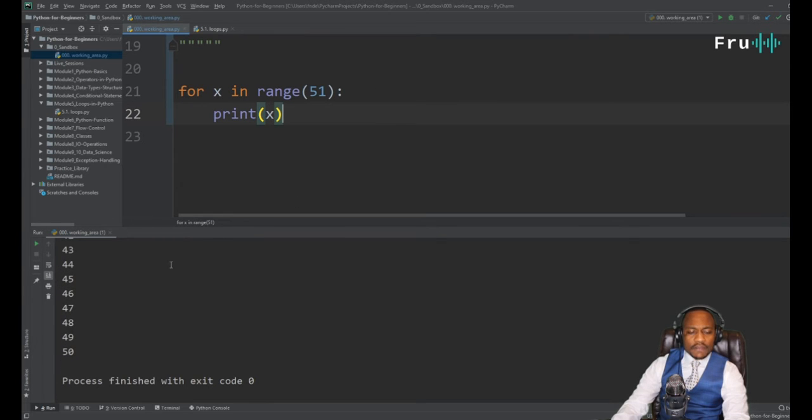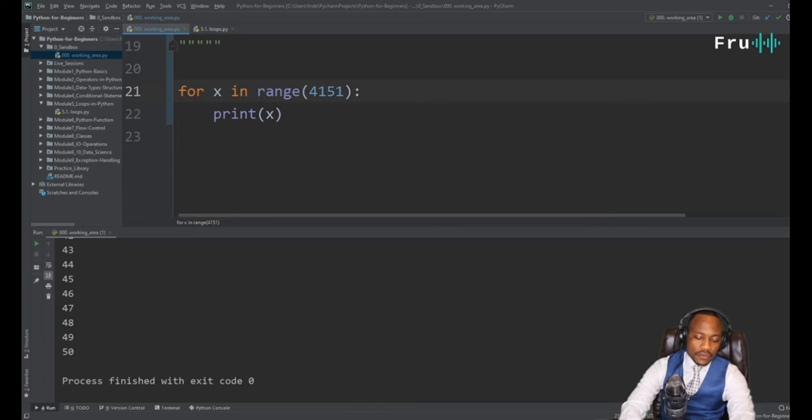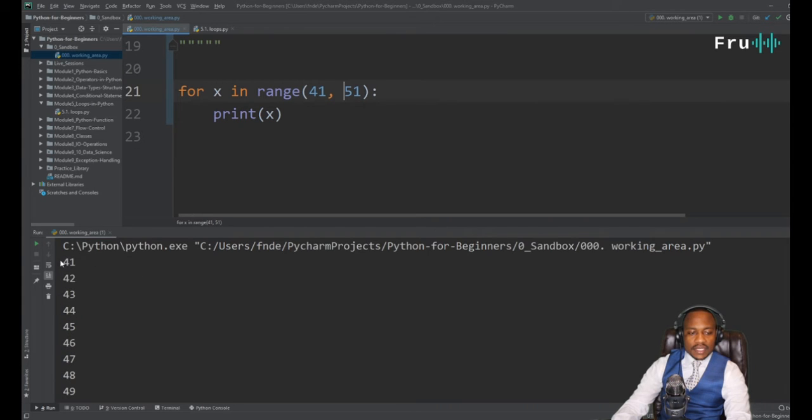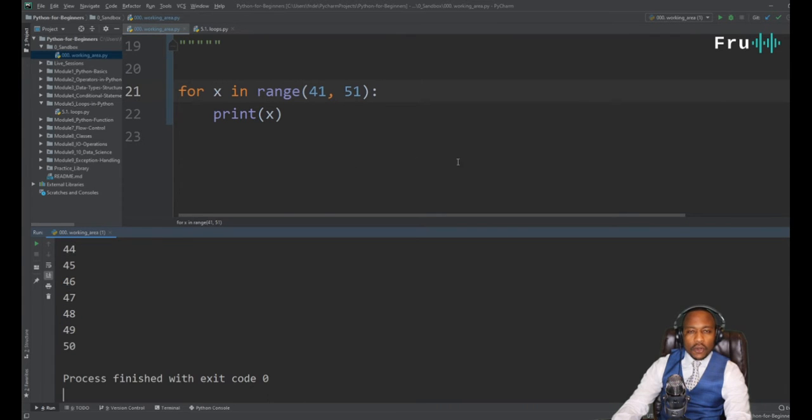But what if I don't want to print from 0 to 50? I want to print from, say, 45 to 50 or 41 to 50. You can also specify that within your range in a loop. So now you notice it starts printing just from 41 all the way to 50. So very, very powerful within loops.